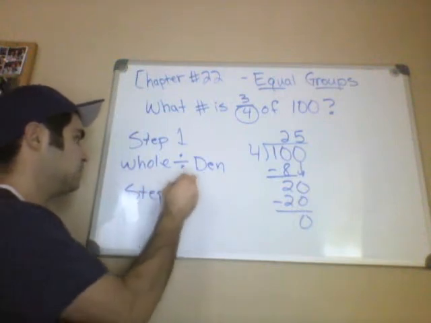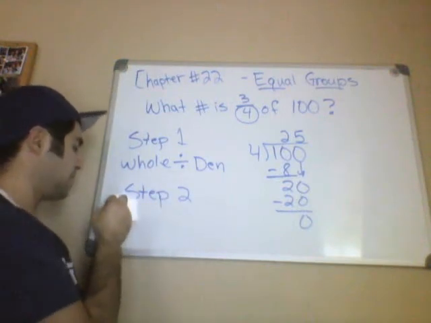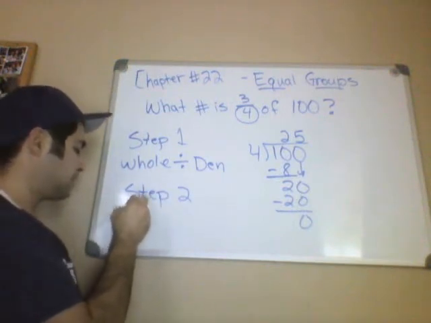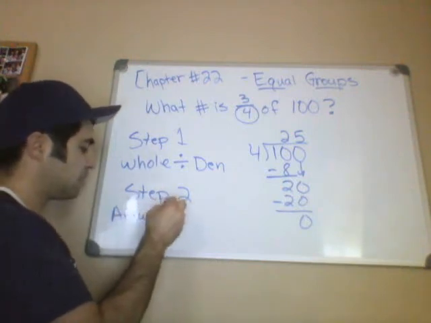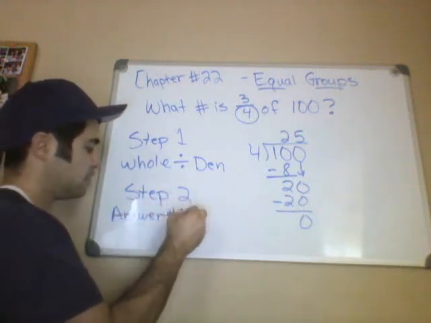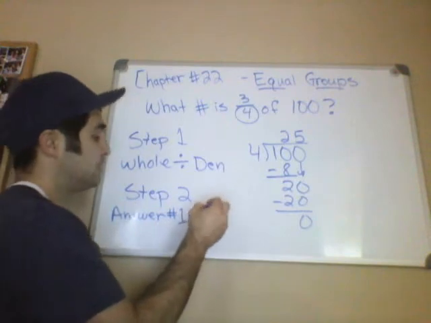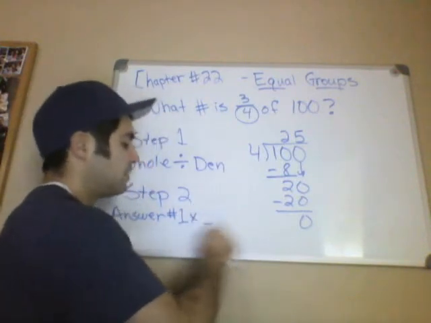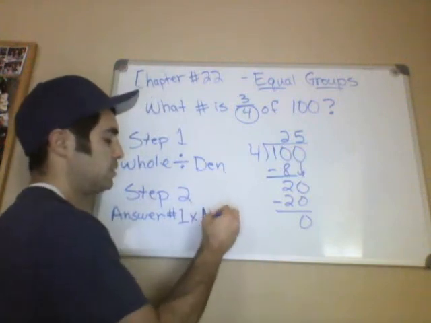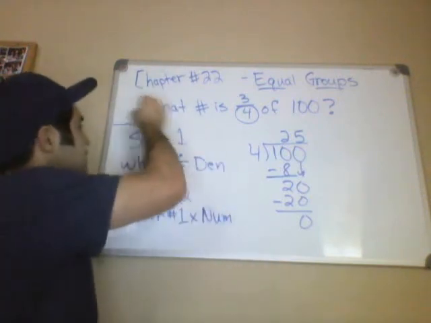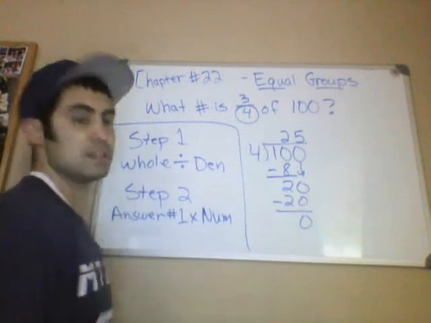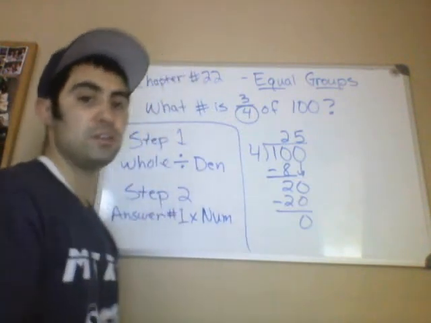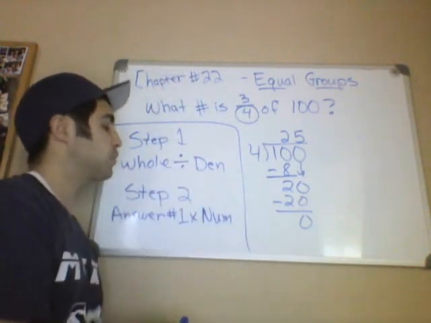Step 2, you're now going to take your answer from step number 1, and you're going to multiply that by the numerator. I'm going to leave this up, so it would be a good idea to write this at the top of your paper. That way, because we're going to keep using this algorithm over and over again.